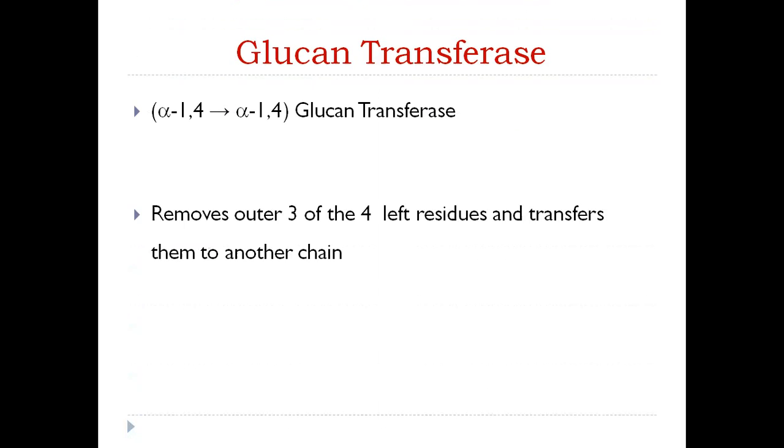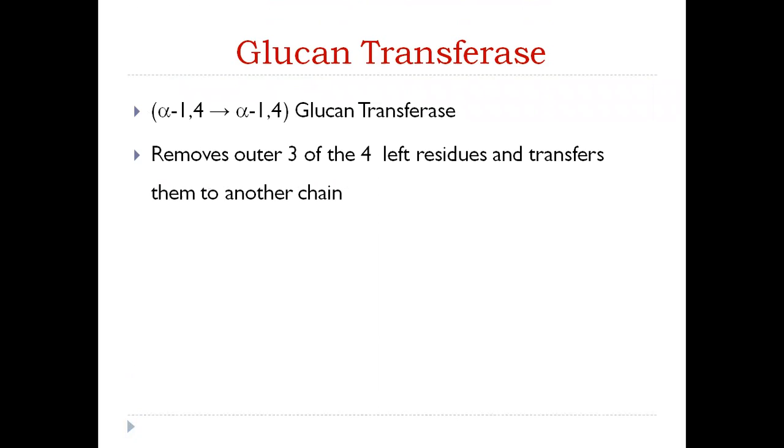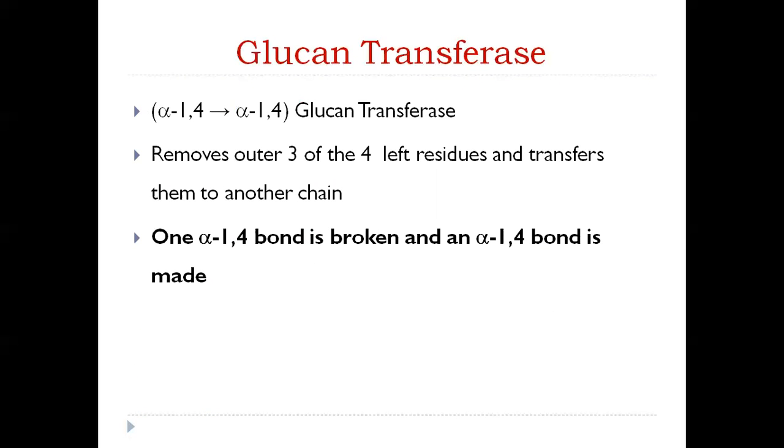Next, what happens? Another glucan transferase comes into action. This glucan transferase is alpha 1,4 glucan transferase. What does it do? It removes the outer 3 of the 4 left residues and transfers them to another chain. So one alpha 1,4 bond is broken and another alpha 1,4 bond is made.